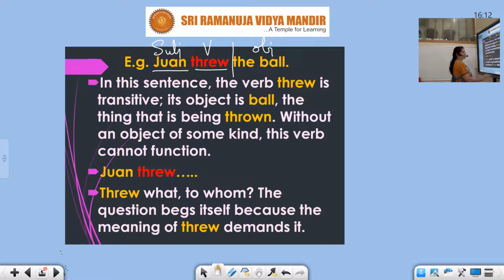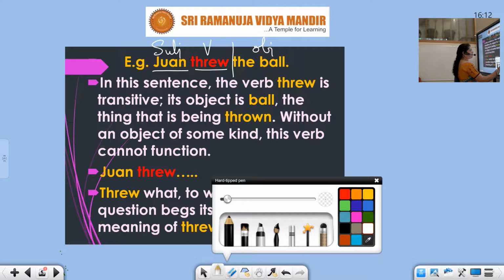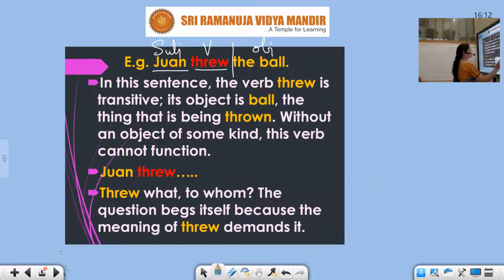So listen very, very carefully, students. The most important part is this part. Threw what? To whom? Transitive verbs always ask the question what, whom.